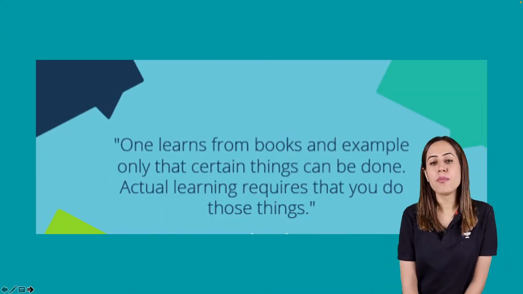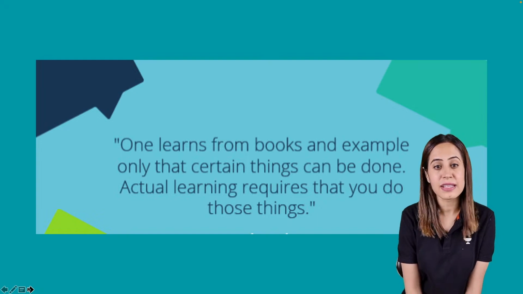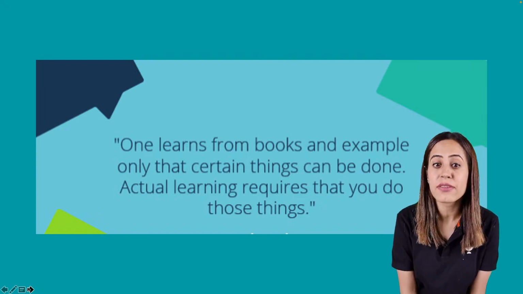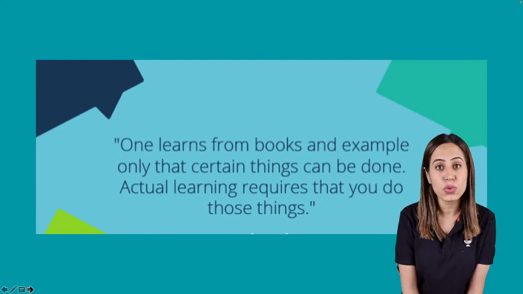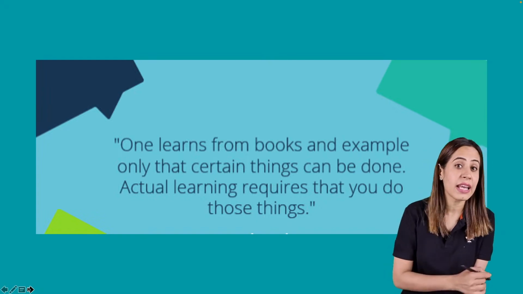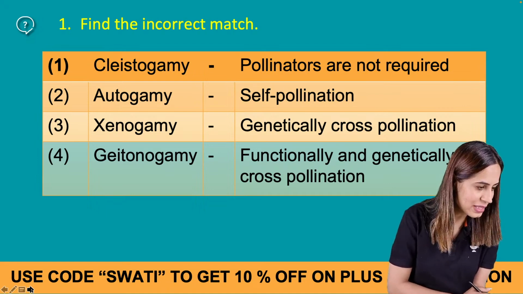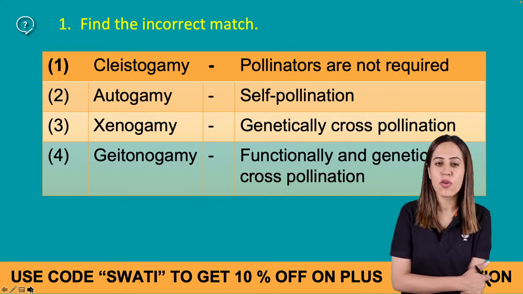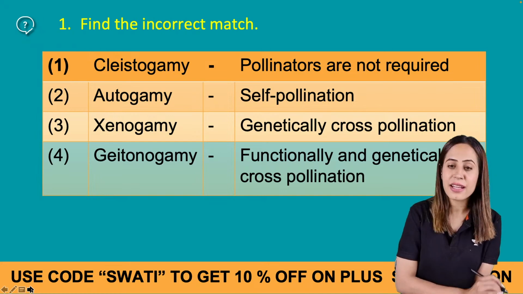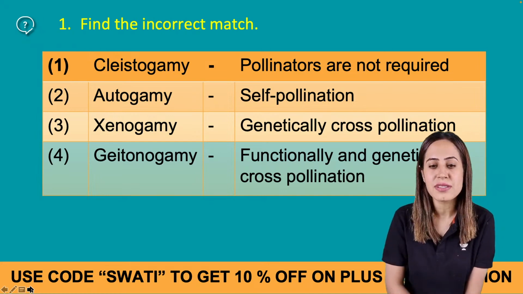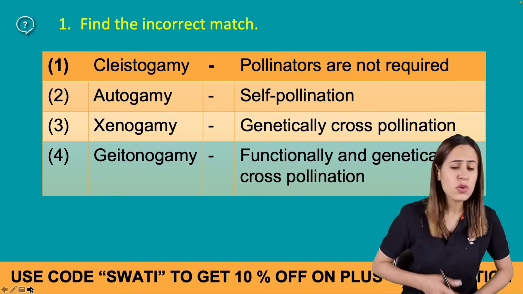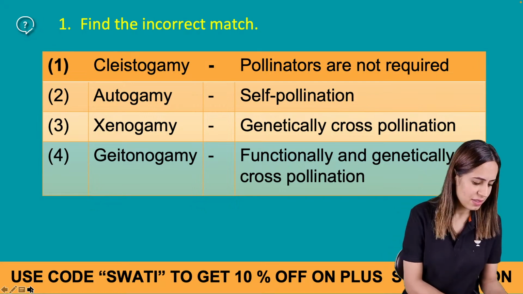So one learns from books and examples only that certain things can be done. But actual learning requires that you do those things. तो actual learning करने वाले हैं, आज हम questions करने वाले हैं. Right? So excited. Okay, Mansi, then let's go for it. So let's start the series. Let's start the questions. Okay, I want to see some likes before it.